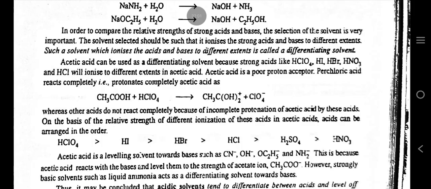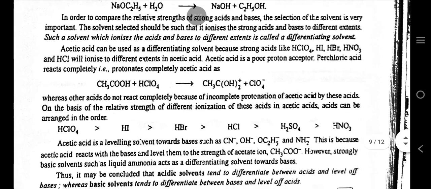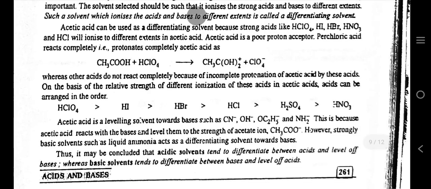In order to compare the relative strength of strong acids and bases, the selection of the solvent is very important. The solvent selected should be such that it ionizes the strong acids and bases to different extents. Such a solvent which ionizes the acids and bases to different extents is called a differentiating solvent.